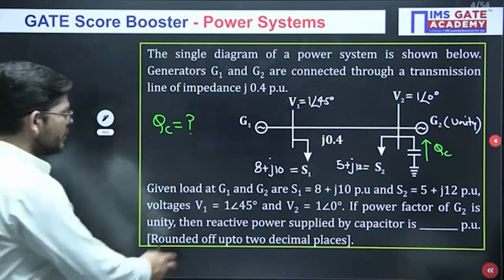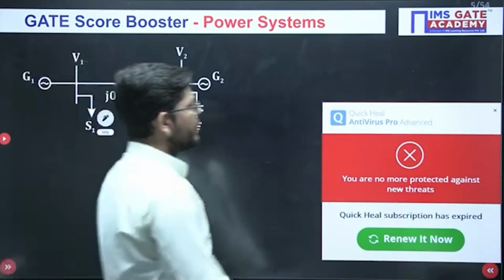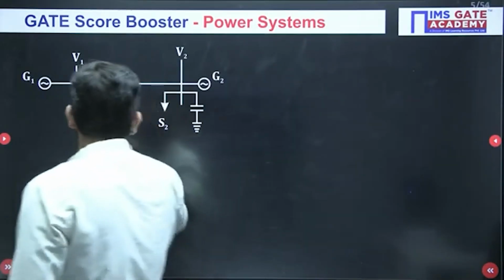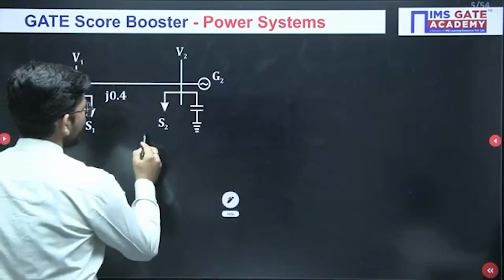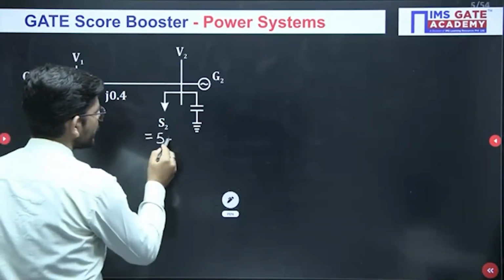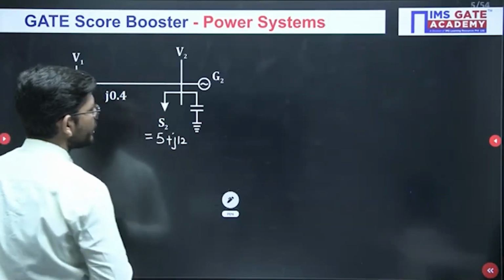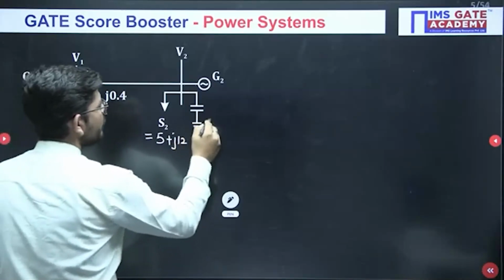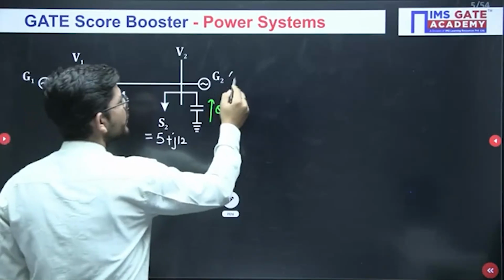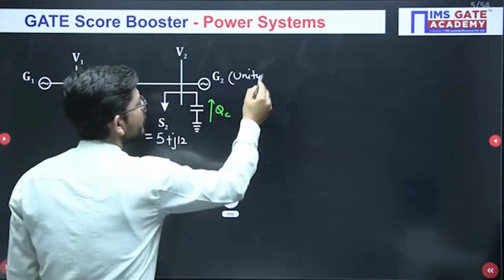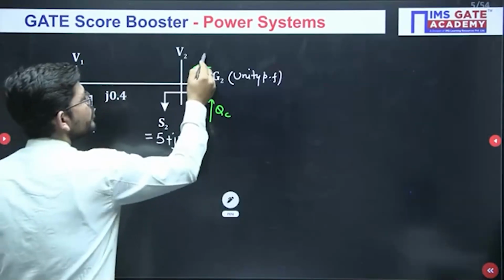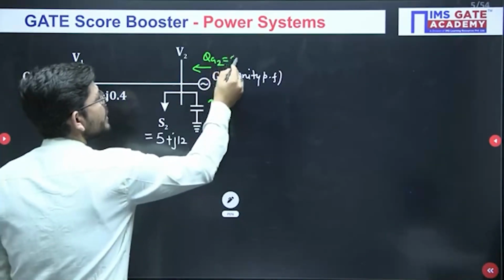Okay. So just see what has been given to us and how we can solve these types of questions. S2 has been given to us, and its value is 5 plus j12 per unit. What will be the possible value of QC? That is what we have to calculate here, and generator G2 is operating at unity power factor. So if it is operating at unity power factor, the contribution of generator G2 will be 0.